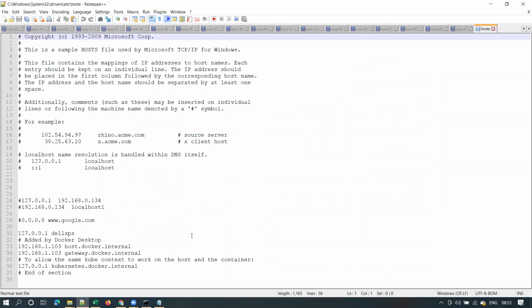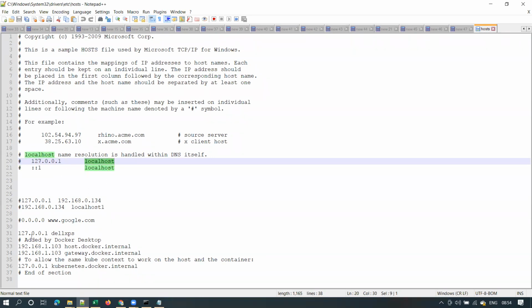Why I'm showing this host file is that many times we use it when we are working. This host file consists of mappings. Here you can see one important mapping, 127.0.0.1 localhost. This is the default IP address of any machine, guys. The default IP address of your machine will be the same, 127.0.0.1. And this is the default name of your machine.